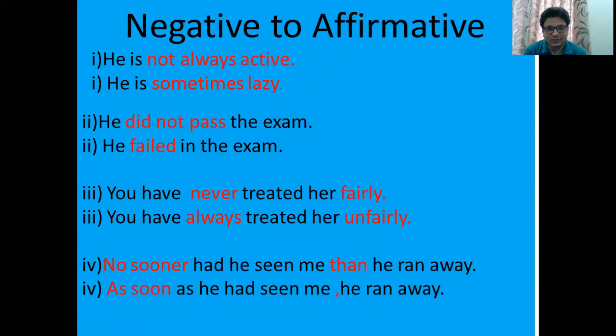Now we'll come to see how to convert negative sentences into affirmative. Now here we have to use the rules just now we have used in affirmative to negative. Here we have to remove the negative words, and after that we have to use the antonyms. Whereas in affirmative to negative, we have used all the negative words after helping verbs, and we have used appropriate antonyms. Here you have to remember that we have to remove the feeling of negation and use appropriate antonyms. Now let's come to the very first sentence. He is not always active.